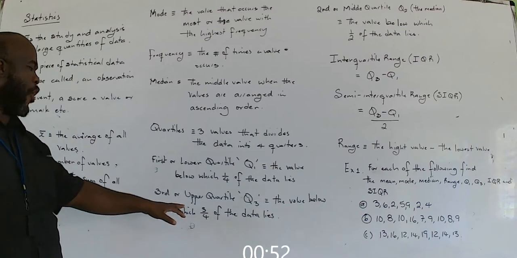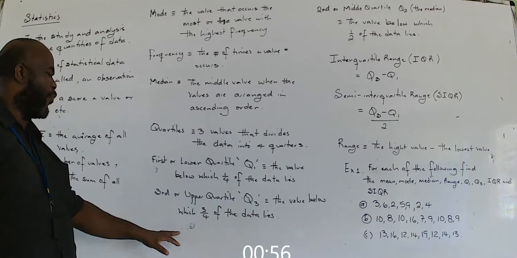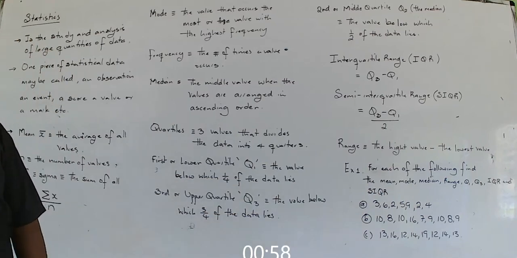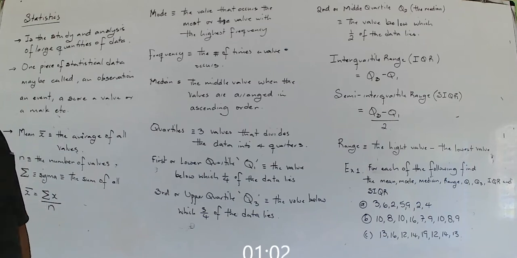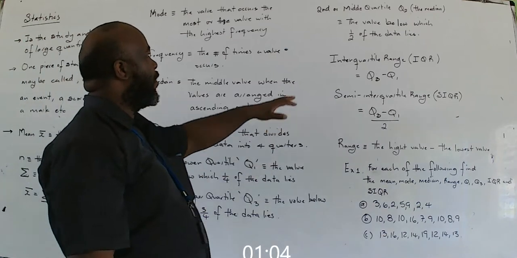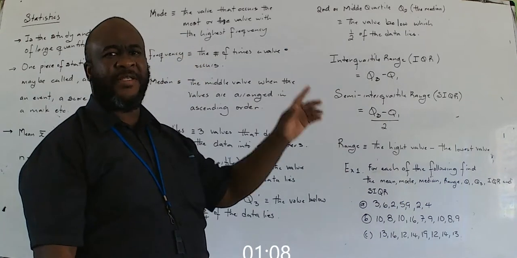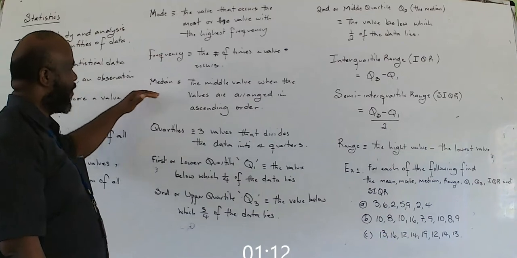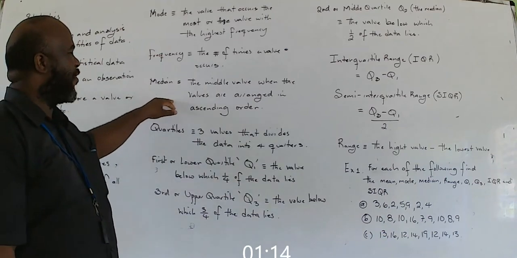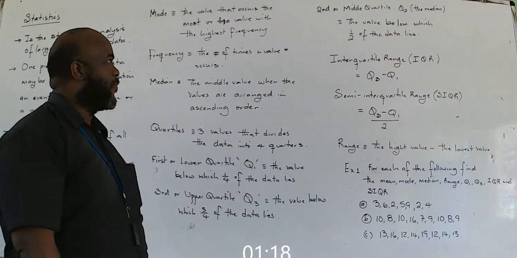The third, or upper quartile, Q3, is the value below which 3/4 of the data lies. And you'll get a chance to see all of this in action. Now, the second or middle quartile, Q2, is the median. And remember, the median is the middle value when the values are arranged in ascending order.